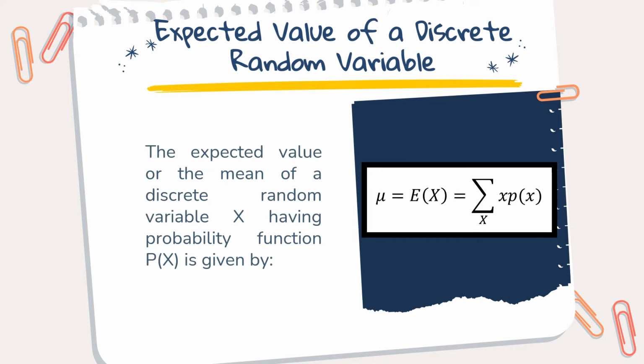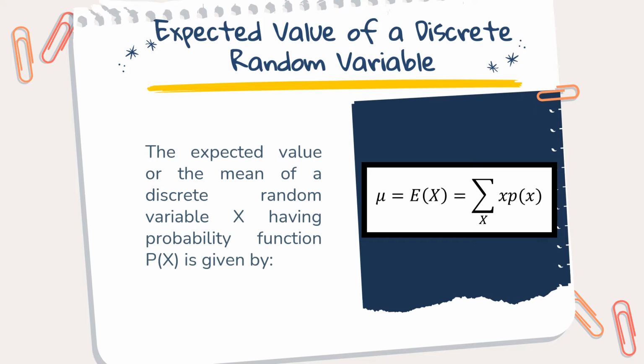The expected value or the mean of a discrete random variable having probability function is given by this formula. The mean is denoted by the Greek letter mu, so this is the mean of the random variable x. The formula means that we multiply each value in the support by its respective probability and then add them all together. It can be seen as an average value but weighted by the likelihood of the value.